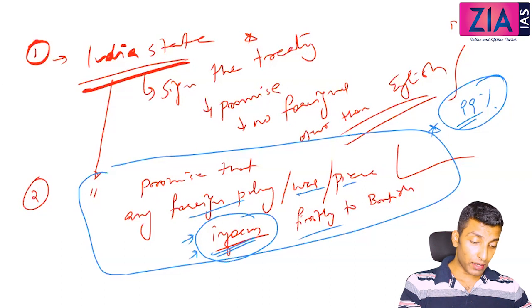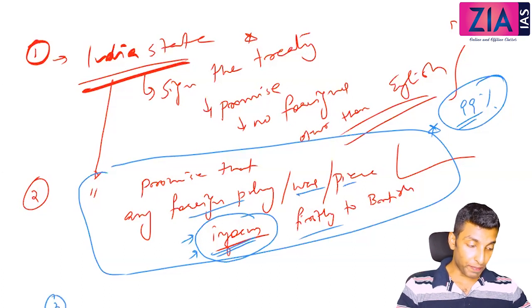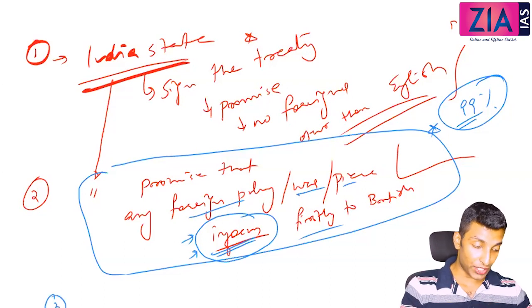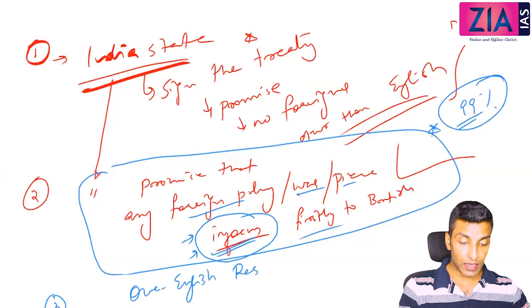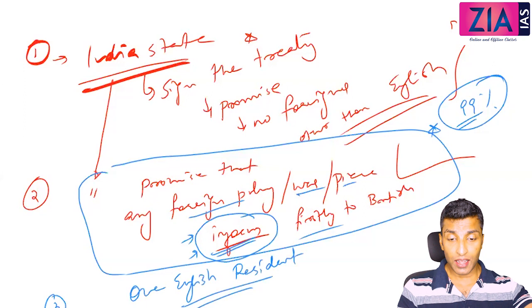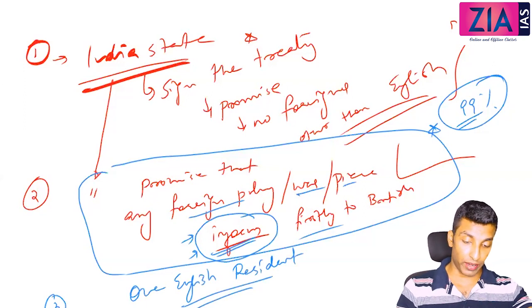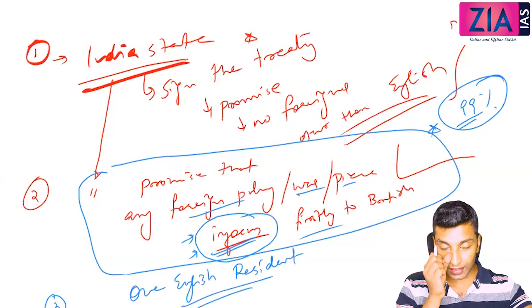Now the third point that you need to see under this policy is that one English resident had to be stationed in the capital of that local state. This point, if you remember, I discussed after the Battle of Plassey and after the Battle of Buxar also. After the Battle of Buxar, they kept an English resident in the Treaty of Allahabad.